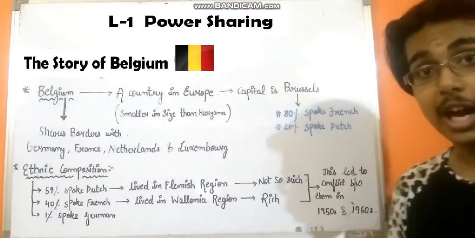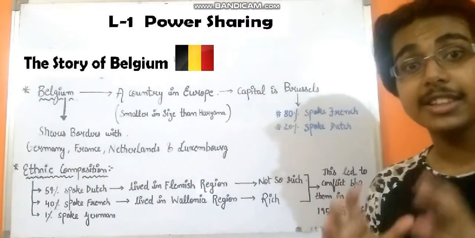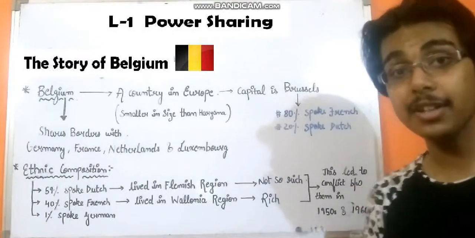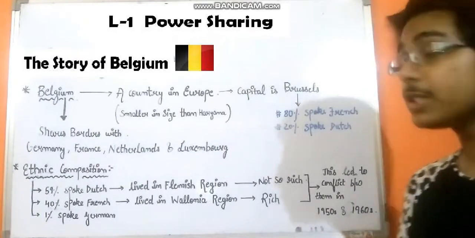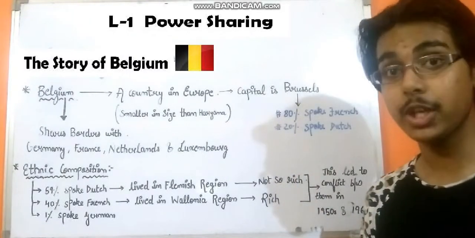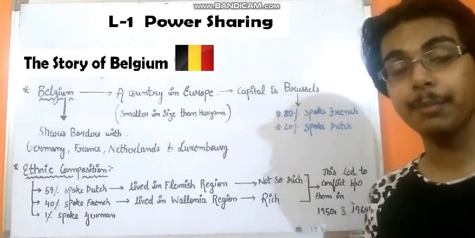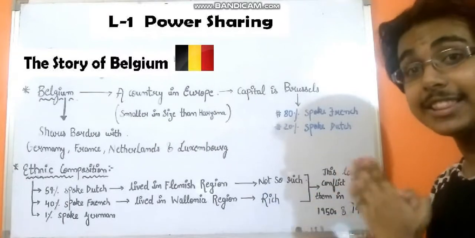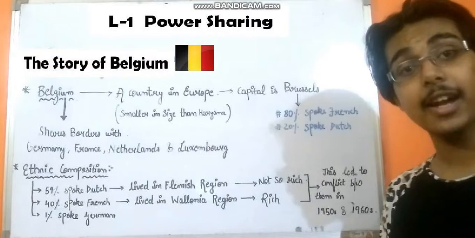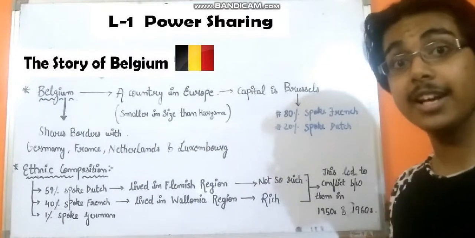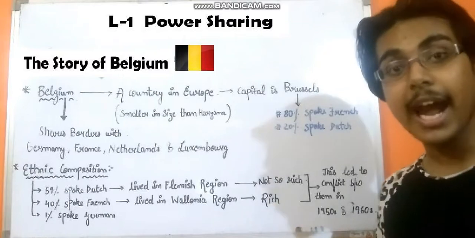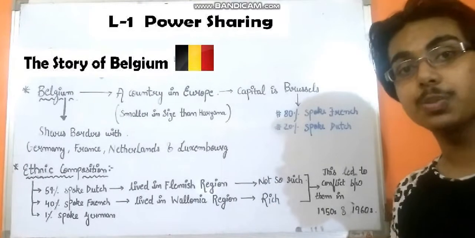Many questions are asked on this conflict, and this particular conflict became more acute in the capital city. Now, the capital of Belgium is Brussels. So here the conflict became much more acute. The reason is very simple, because the ethnic composition in this capital city was completely opposite to the ethnic composition of the country. Here 80% of the people spoke French and 20% of the people spoke Dutch.